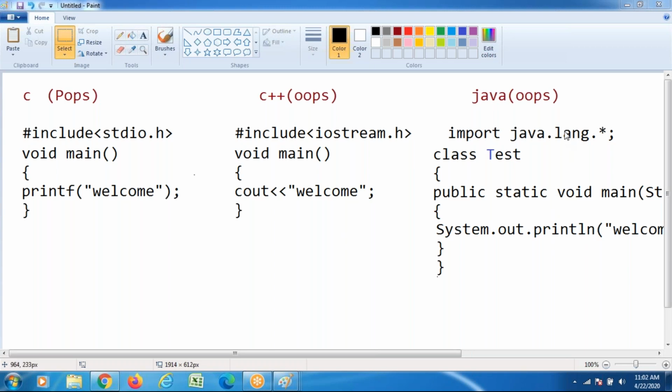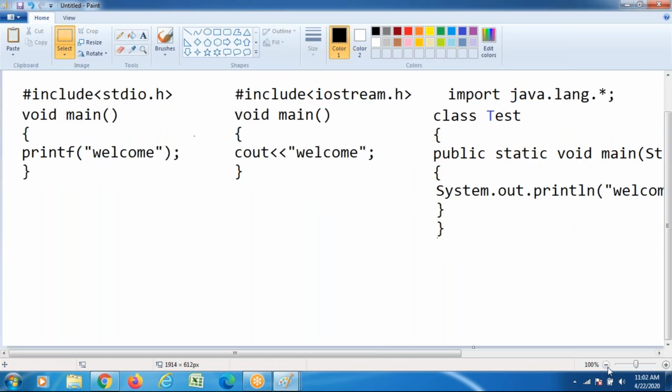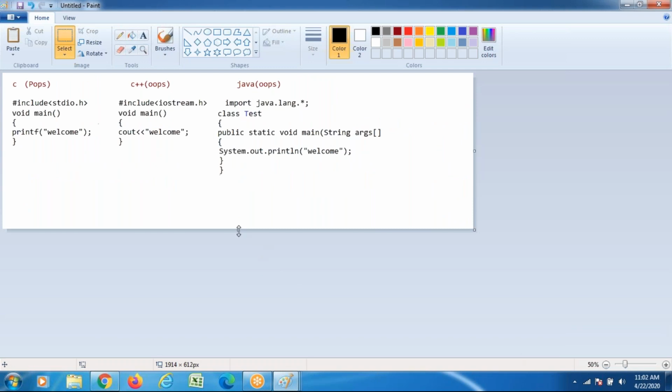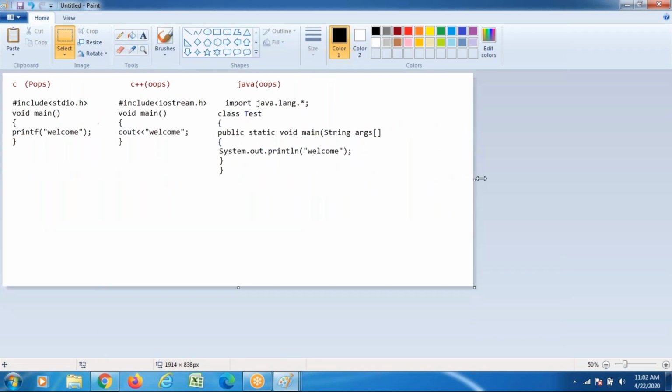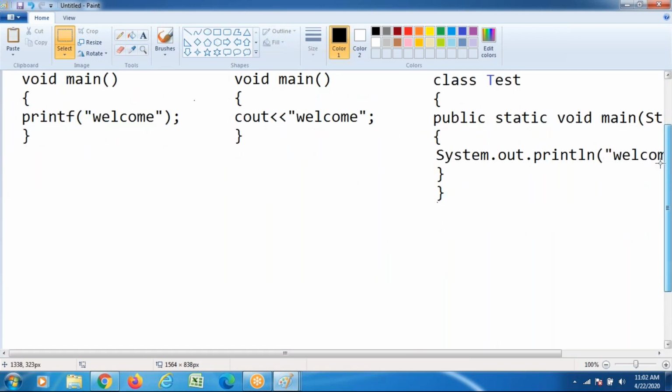Right, good. I will explain that procedure: the execution flow of C programming, C++ programming, as well as Java programming. But in Java, there are new things added. I will also explain based on the latest version. First, I wanted to concentrate on how a C program is executed.